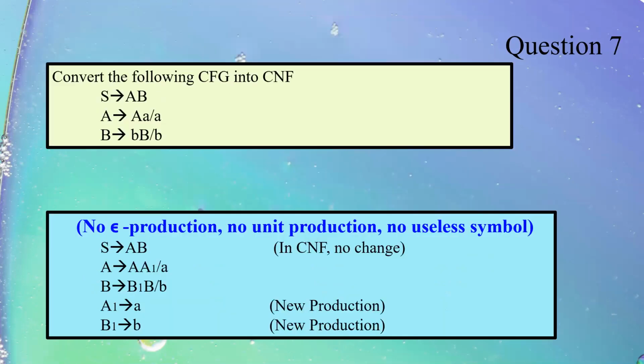Next is proper conversion from CFG to CNF. This is an example in which we can clearly see there is no epsilon, no unit, no useless. So we have directly converted it into Chomsky normal form by introducing two new productions. A1 tends to A, B1 tends to B. The final output which we have is in the form of CNF because it has 2 non-terminals or a single terminal on right side of every production.